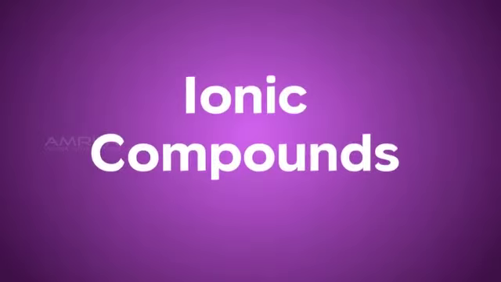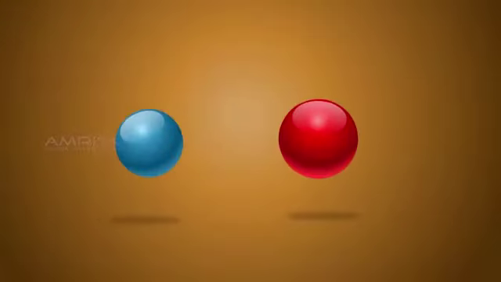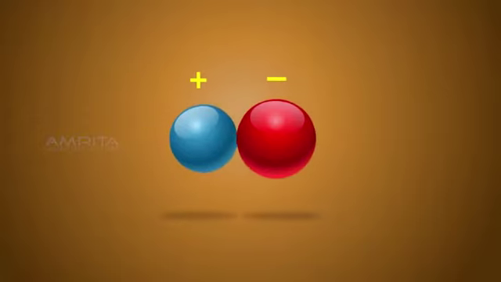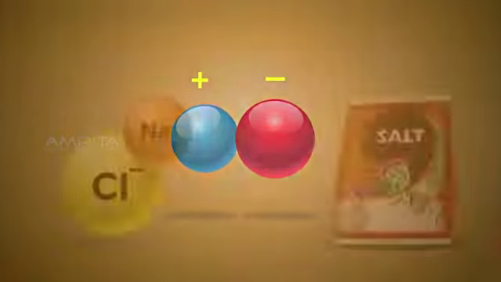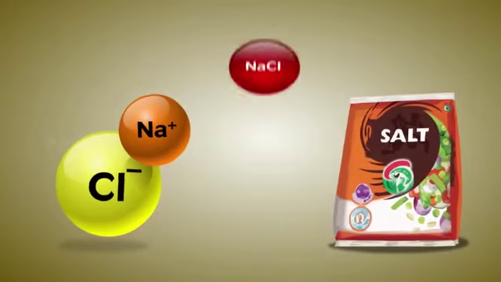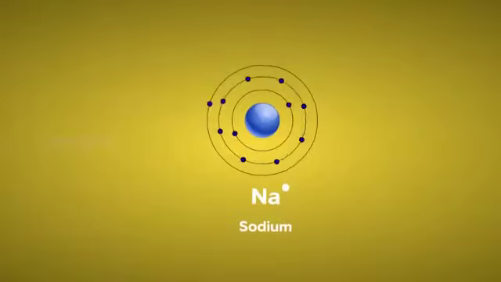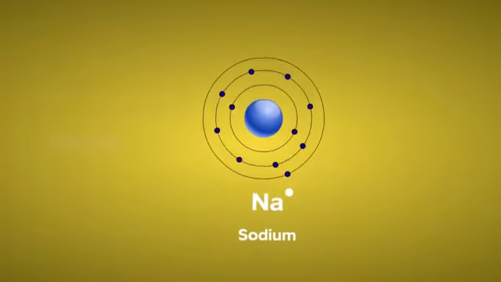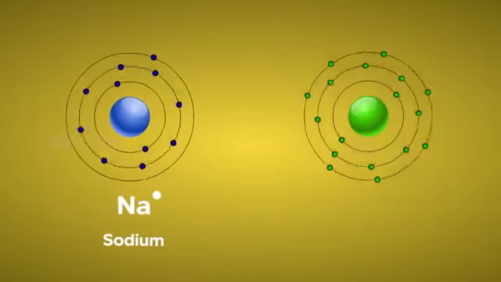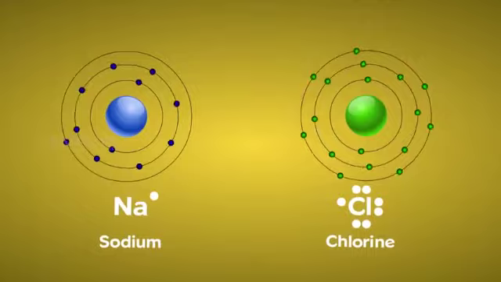Ionic compounds. Ionic compounds contain ions that are held together by the force of attraction between oppositely charged ions. Sodium chloride or common salt is a good example of an ionic compound. Sodium atom has 1 electron in its valence shell and chlorine atom has 7 electrons in its valence shell.